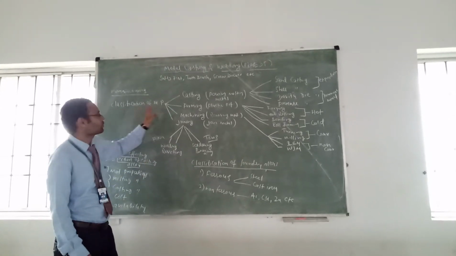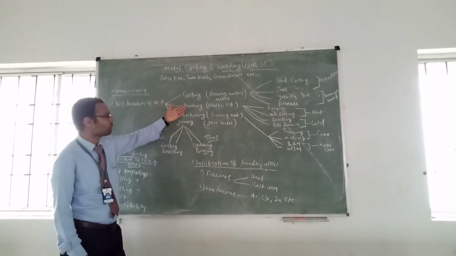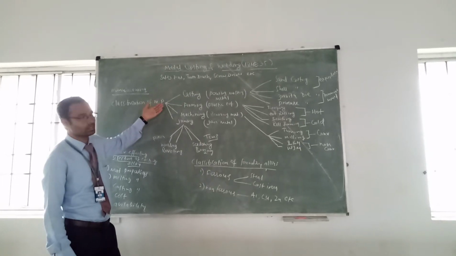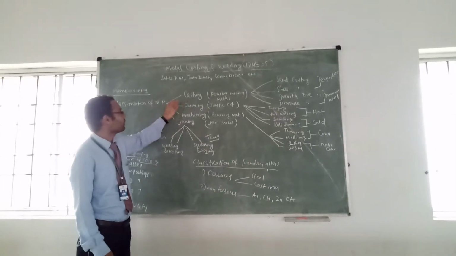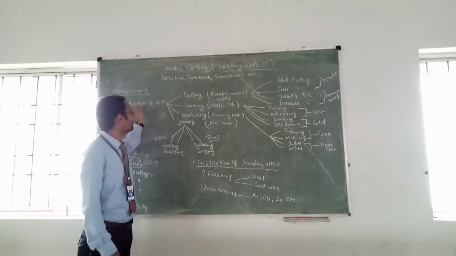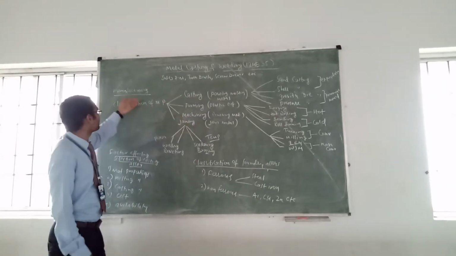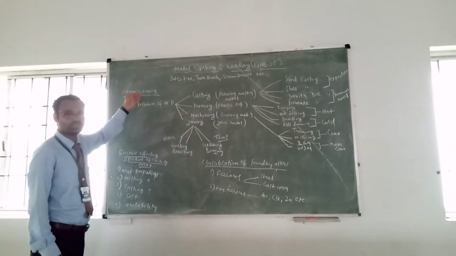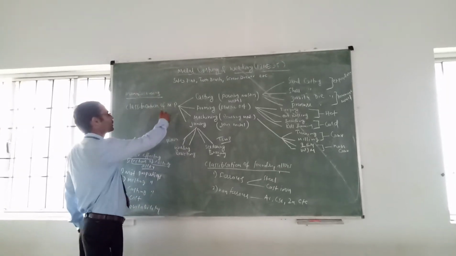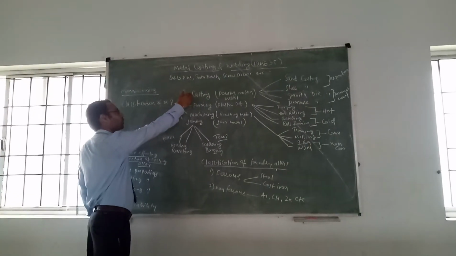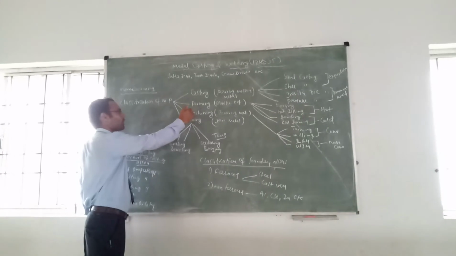Then this is about the classification of manufacturing processes. It is a very important question; they may ask it for 8 marks in the university. Give a brief classification of the manufacturing process. You have to write it like this. First, write the definition of manufacturing: conversion of raw material into useful product. Classification: we have 4 main processes, that is casting, forming, machining, and joining.